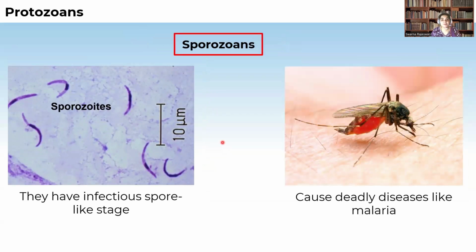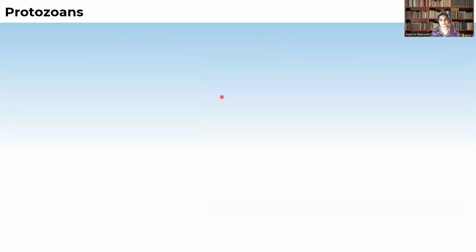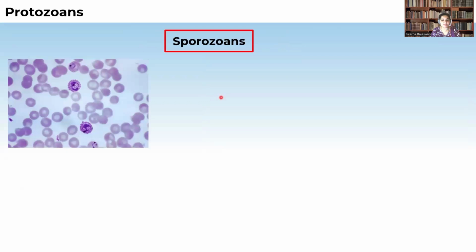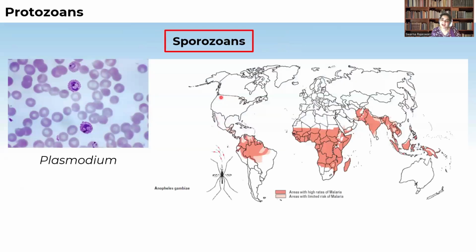Coming to the sporozoans, they form spore-like structures in their life cycle, and they cause some diseases like malaria, filaria, etc. Example is plasmodium, which causes malaria, a sporozoan parasite, means it is a parasite belonging to the protozoa. Sporozoans form spores, and they are worldwide in distribution.